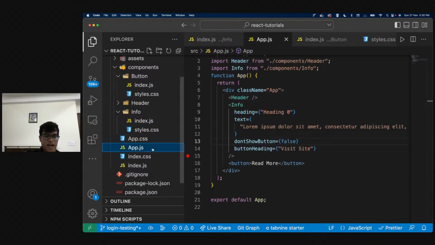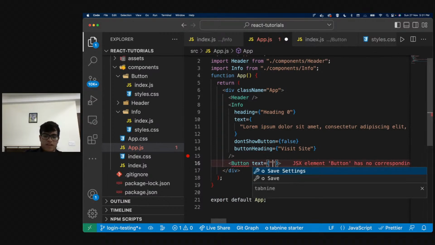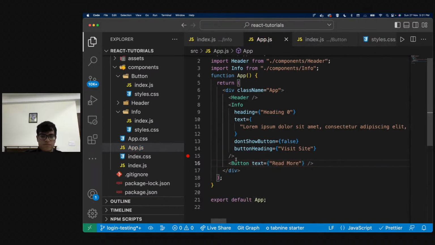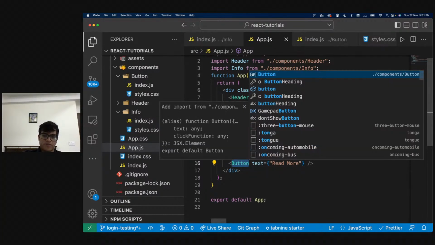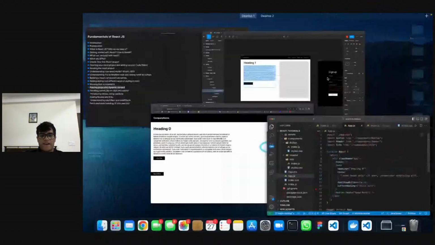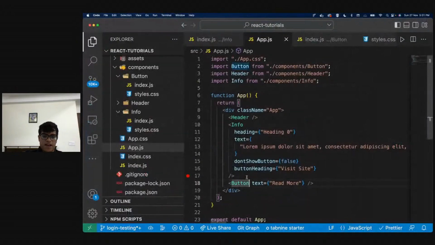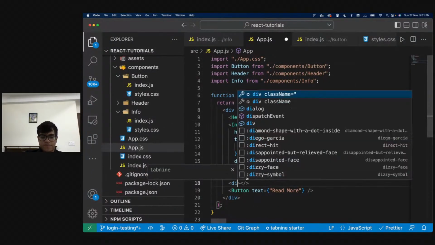So I can go to my app.js and instead of doing this, I can just have a button over here, right? And I can just say text, and over here I'm going to say read more, right? And I'm going to import it. I've imported button from dot slash component slash button. And now I have a button component over here as well. So this also works, right? I can wrap this in a div, right?